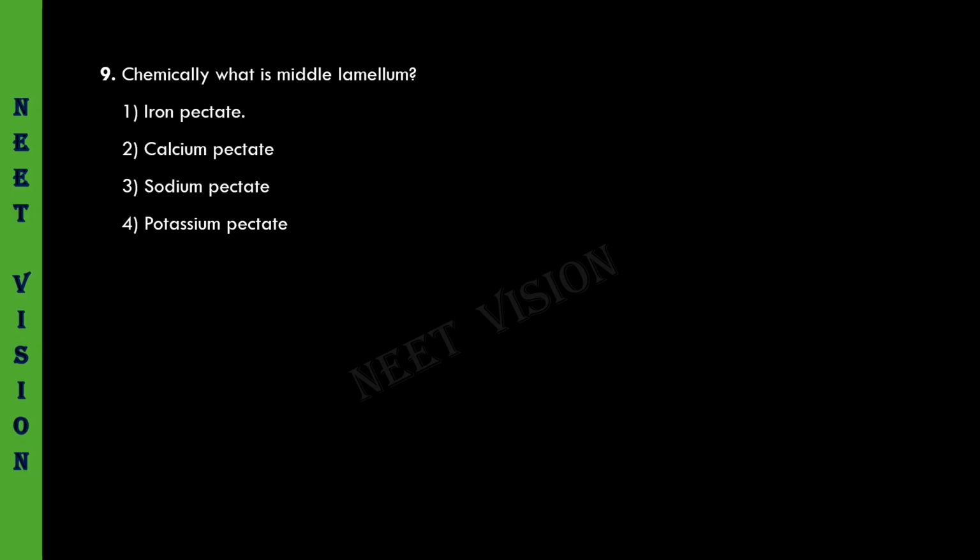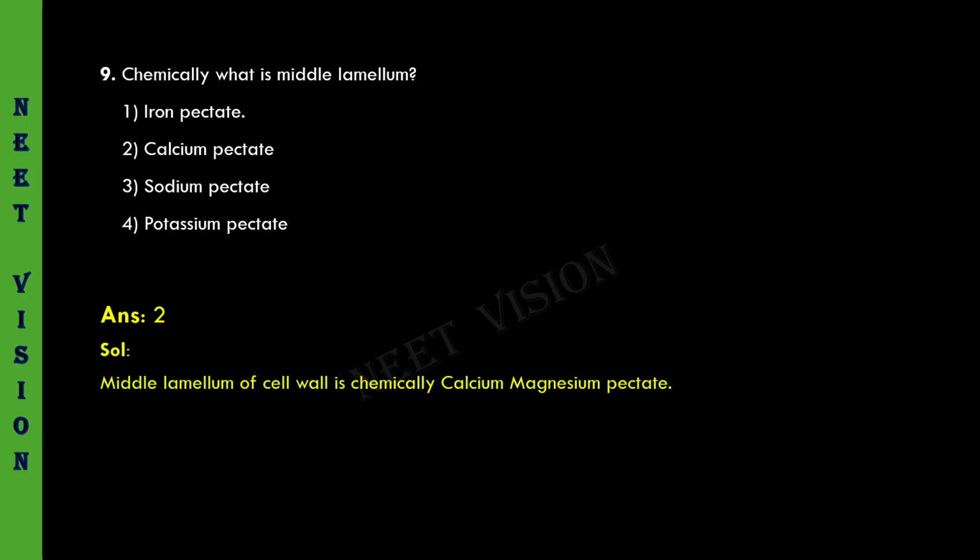Chemically, what is middle lamella? Direct question it is. Chemically, middle lamella as given in NCERT book is calcium pectate. Very clearly given in the second option. It is not iron pectate, not sodium pectate, not potassium pectate. So, more accurately saying, it is the calcium magnesium pectate. So, answer must be the second one. Let us see. Yes, second one is given. And what is the solution for it? Middle lamella of cell wall is chemically calcium magnesium pectate.